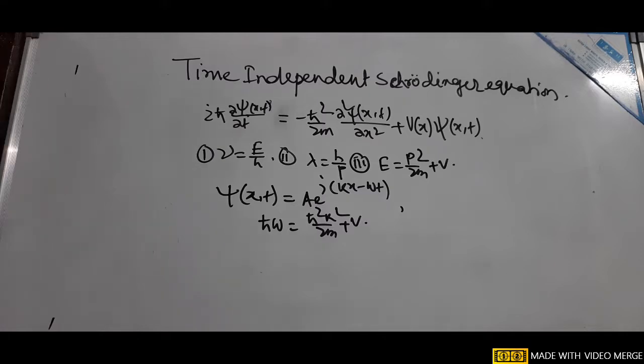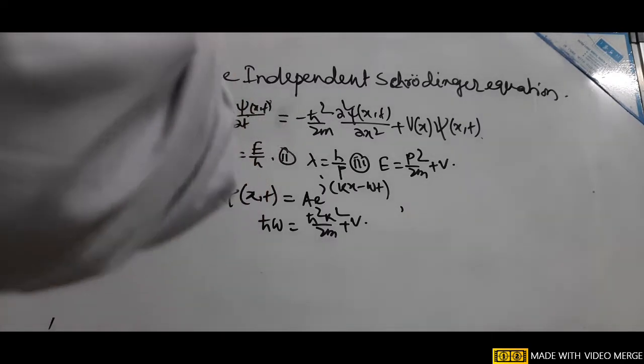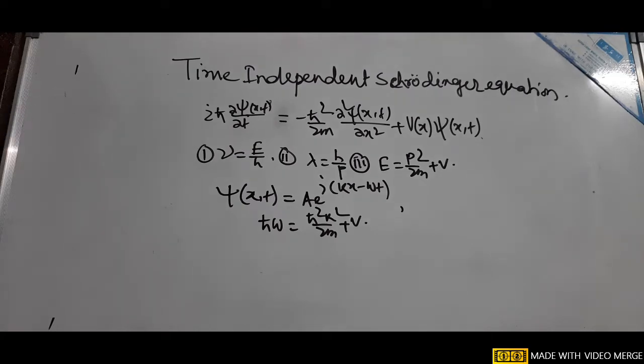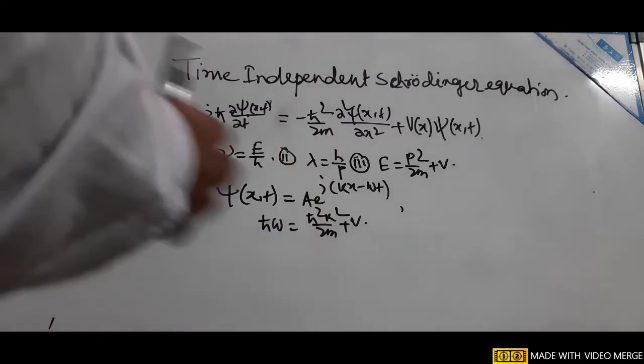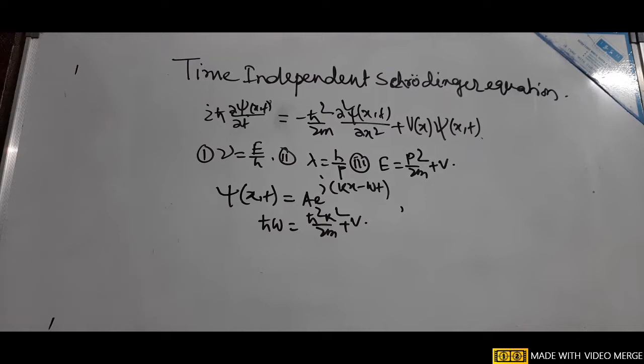But in quantum mechanics, it is not so, because there is an uncertainty in determining the position of the particle, and there is also uncertainty in determining the momentum. Two things cannot be determined accurately. In quantum mechanics, position and momentum cannot be known precisely at the same instant of time.